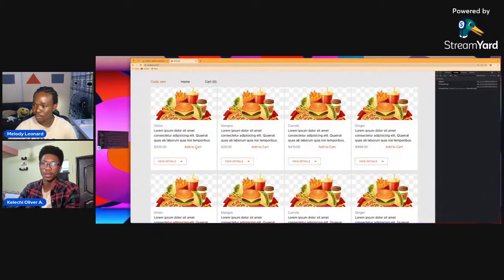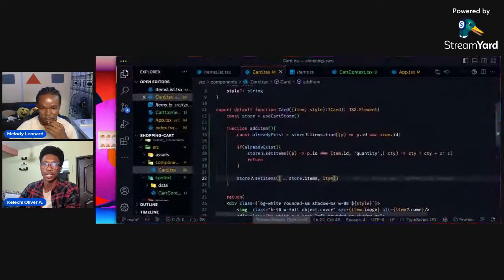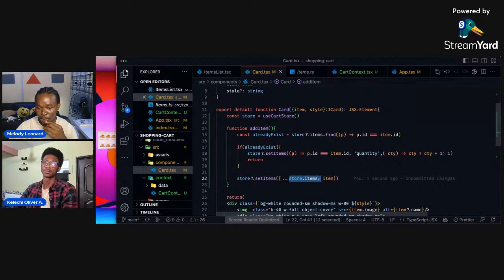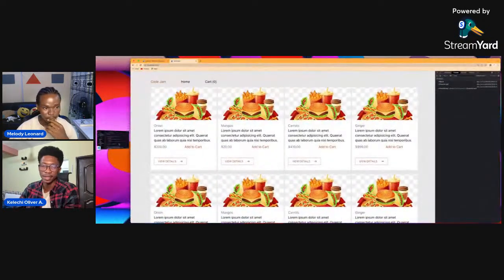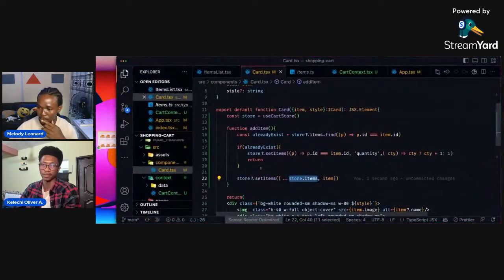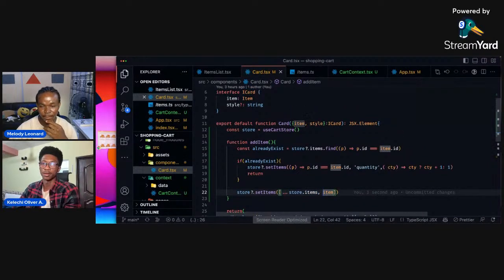So you are passing the item through the function, the add item function? Where is the item coming from? Oh, the item that was passed to the cart. Okay, yeah, this is coming from the store. So the item in the array is coming as props to the card component, right? Yeah, this is coming as props from this card component here. Okay, cool. Correct.